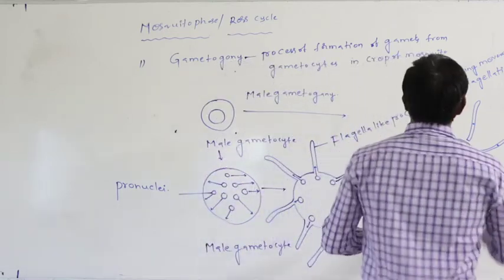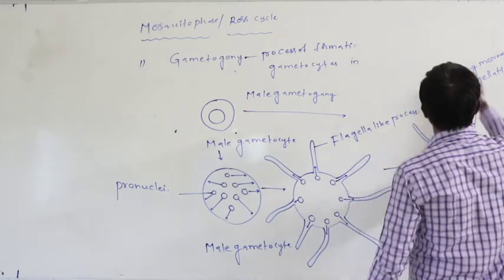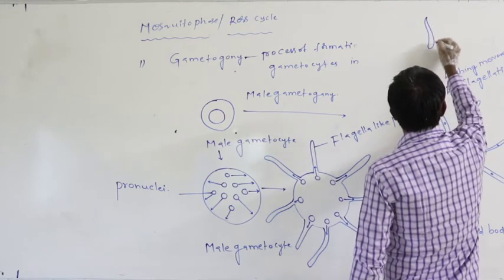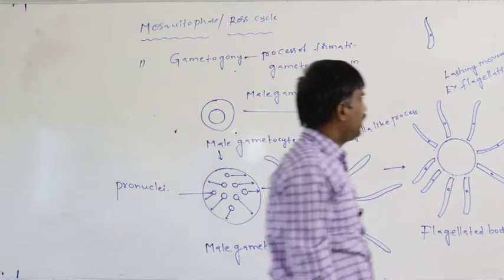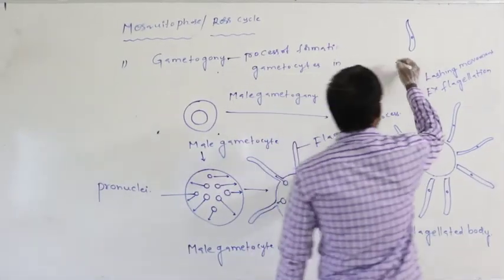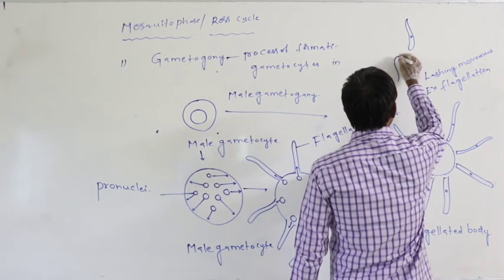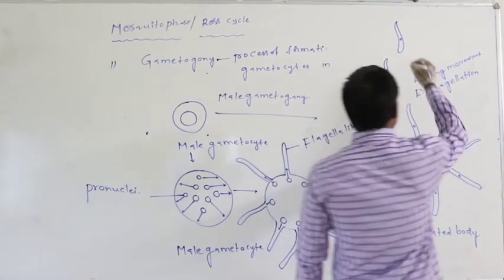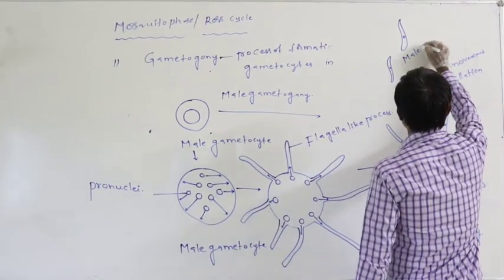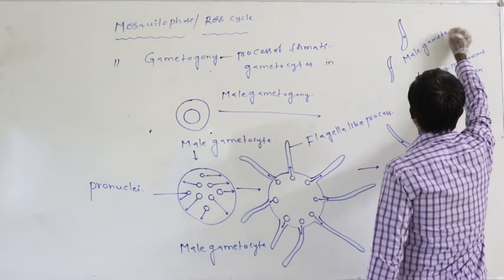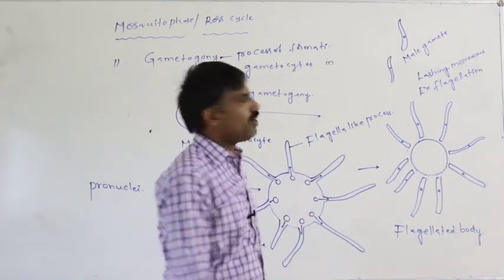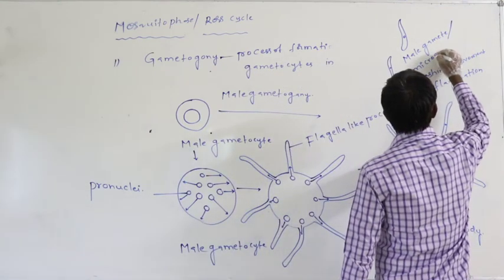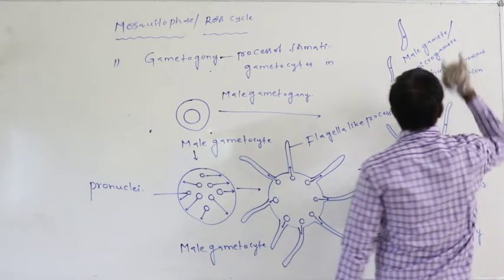So finally, each and every flagella-like process which is separated from the flagellated body, which is with a pronucleus, that flagella-like process with pronucleus is said to be the male gamete. That is said to be the male gamete or microgamete. This is also called microgamete or male gametes.